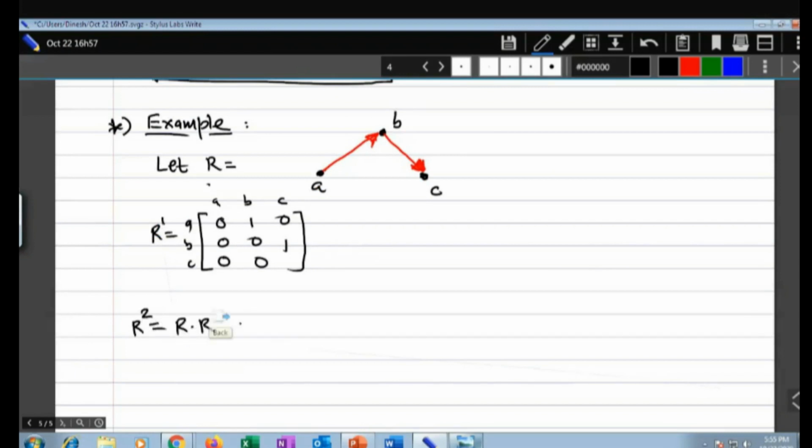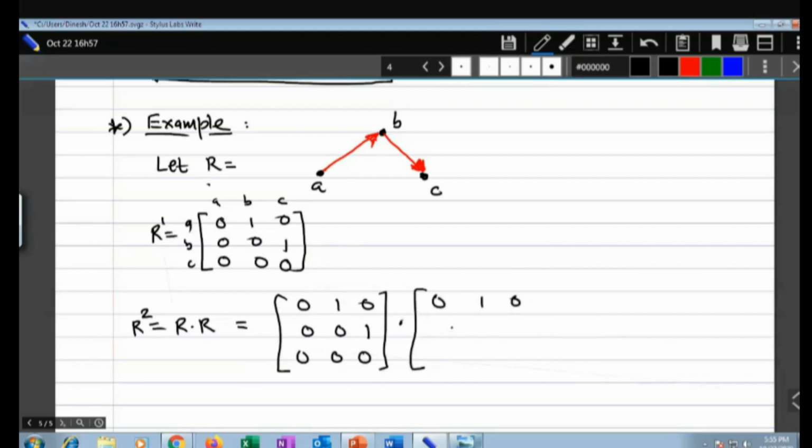What is your R square? R square is equal to R into R, which is nothing but 0 1 0, 0 0 1, and 0 0 0, into, again the same thing, 0 1 0, 0 0 1, and 0 0 0.